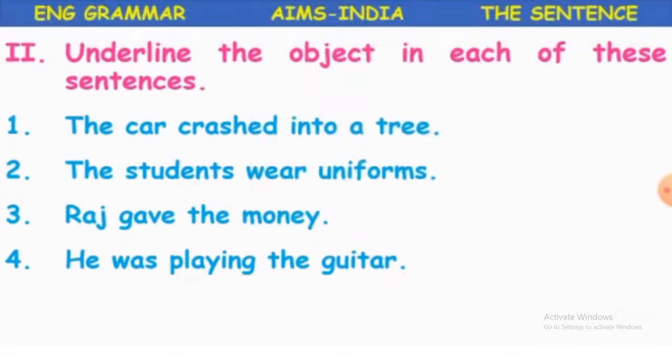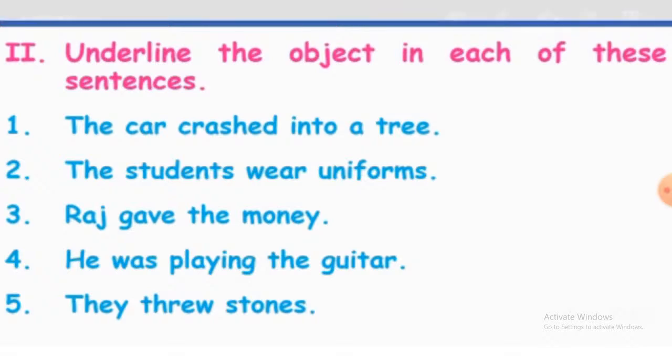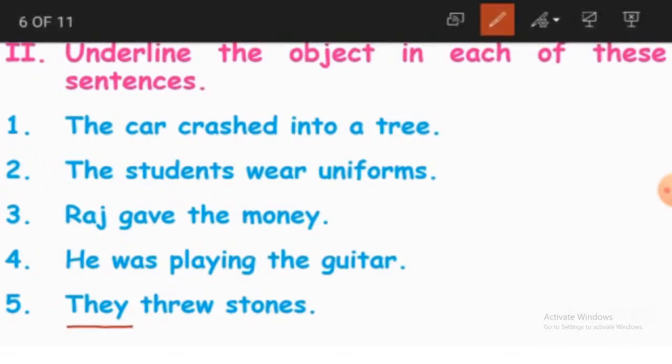And we'll see the other sentence. They threw stones. They, somebody. They threw stones. So this they again is our subject. Okay. Threw. What were they doing? They threw becomes our verb and stones becomes our object. Yes or no? Verb action is received by stones.